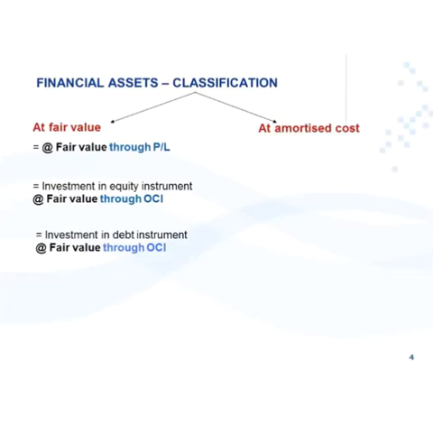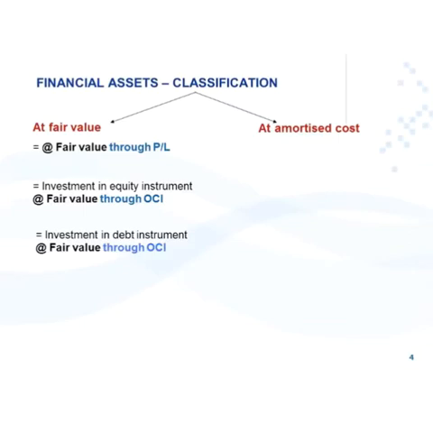Under financial assets, for classification purposes, we distinguish between two main measurement bases, being at fair value and at amortized cost. Under these measurement bases, we identify four financial asset categories.